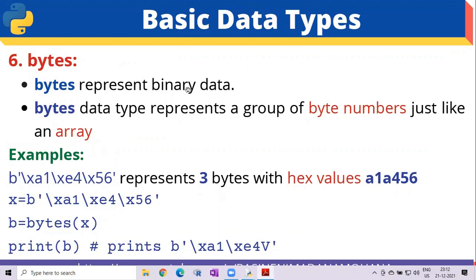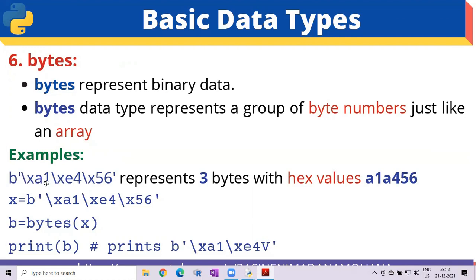So here bytes represent binary data. Bytes data type represents a group of byte numbers, just like an array. For example, the byte value must and should start with small b. Then within quotes, you can represent the values starting with a backslash.